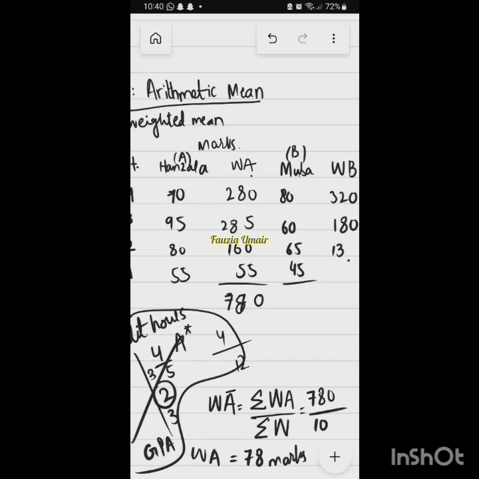And 45 into 1, so 45. Now if you add all these values, how much do you get? 675. All right. So the weighted score of Musa is 675.